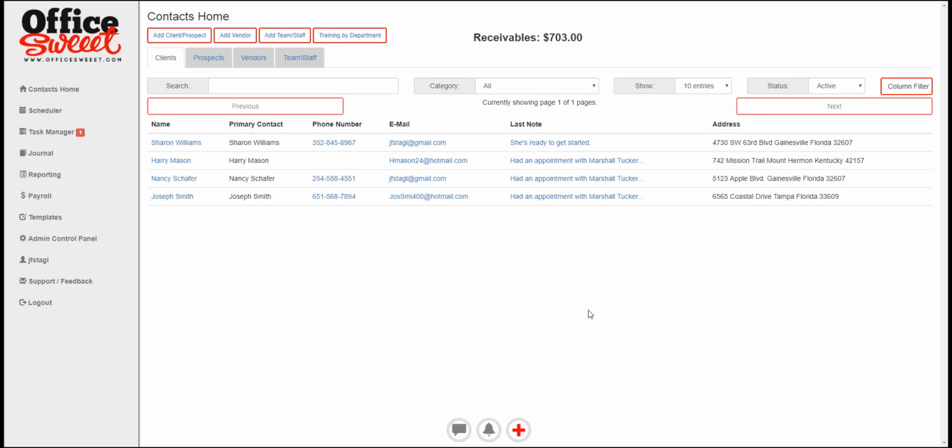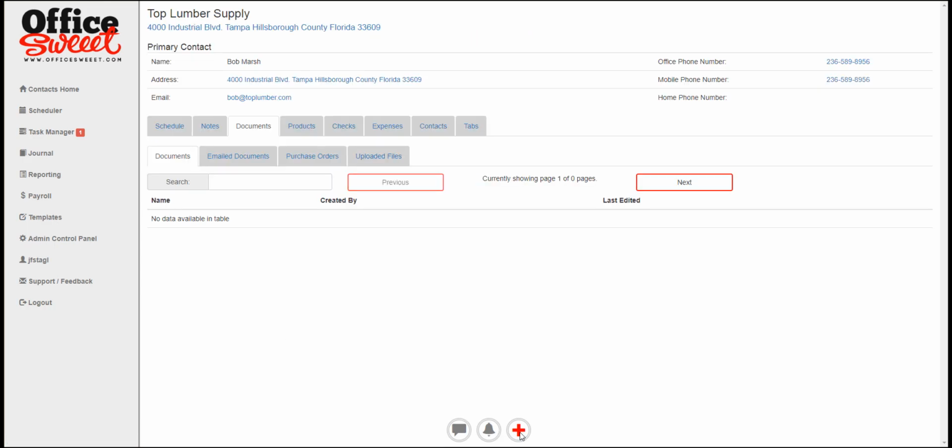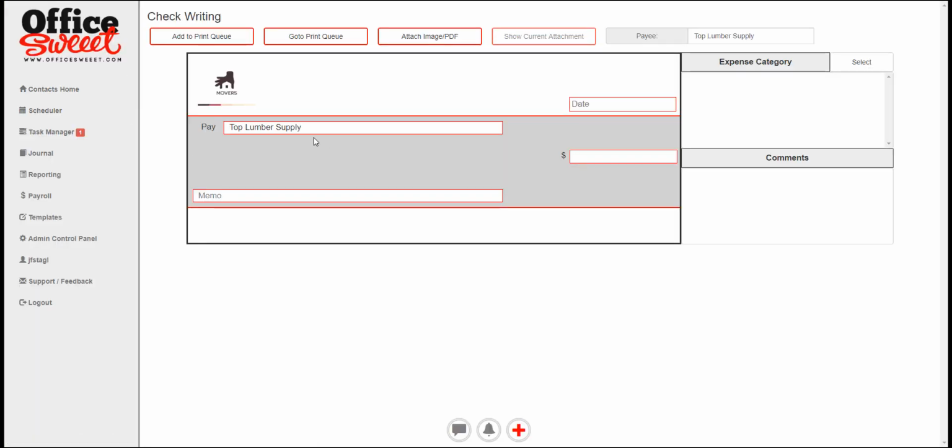Okay, so we talked about getting paid. Let's talk about paying things. How hard is it to pay our vendors? So let's go to a vendor here and pick one. What we're going to do is, when you get the actual invoices in, we can go ahead and add them to the print queue. And I'll show you how that's done.